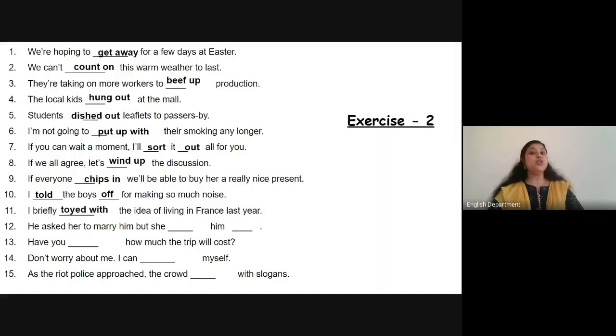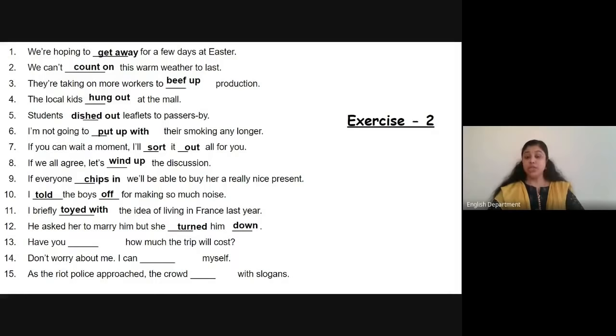I briefly toyed with the idea of living in France last year. He asked her to marry him, but she turned him down. Again, a negative connotation there. So it was rejected. So what is the phrasal verb there? He asked her to marry him, but she turned him down.